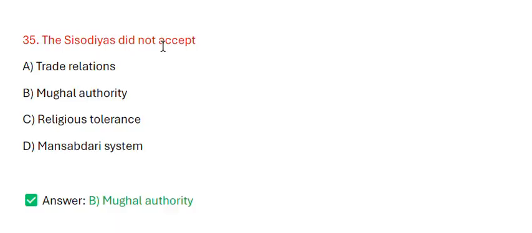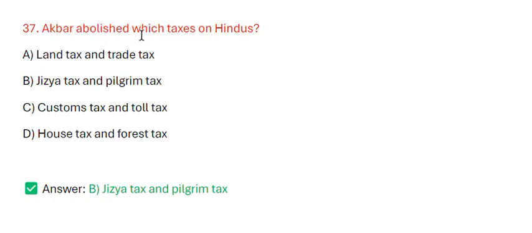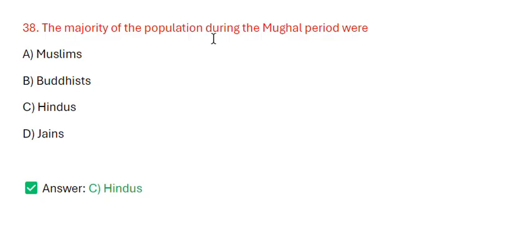The Sisodias did not accept? The correct answer is Mughal authority. During which reign did revolts increase greatly? The correct answer is Aurangzeb. Akbar abolished which taxes on Hindus? The correct answer is Jizya and pilgrim tax. The majority of population during the Mughal period were? The correct answer is Hindus.